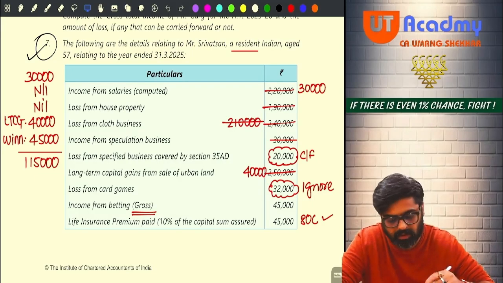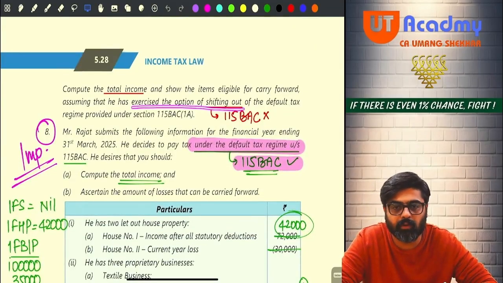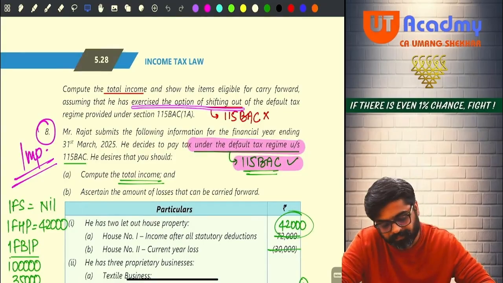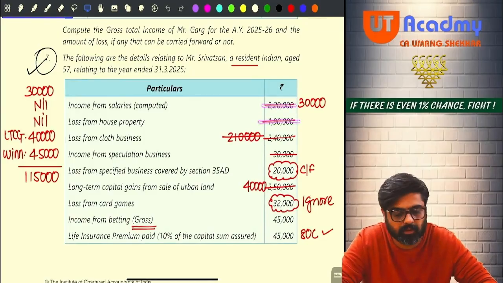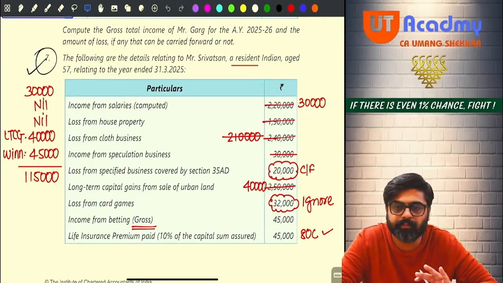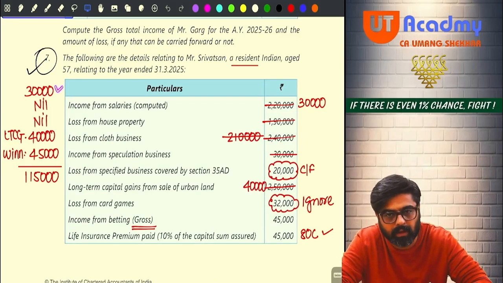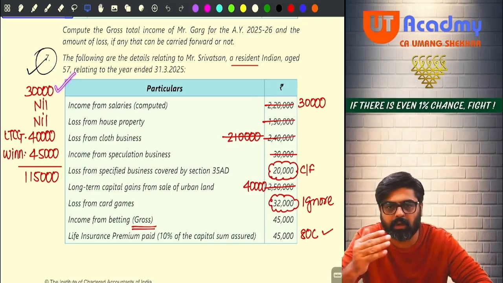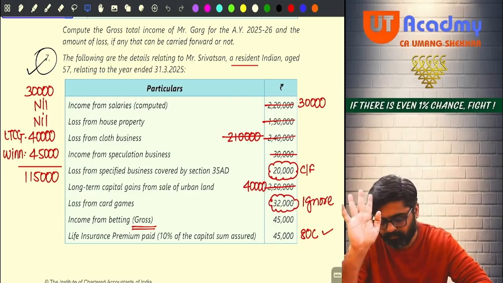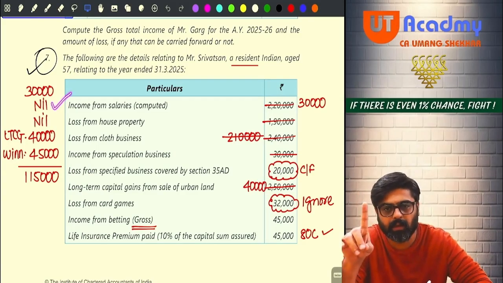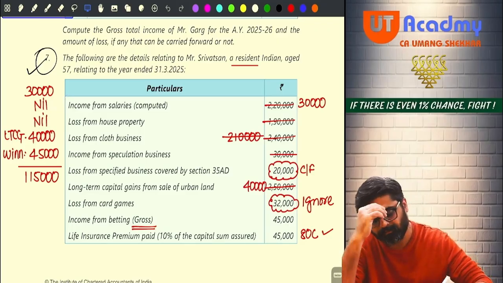Okay, so in the question, if you see on the next page, he is not following 115BAC. So you can set off this 1,90,000 loss against 2,20,000 salary. So your salary remaining will be 30,000 only. House property loss gone. Now under the head salary, your income will be 30,000. Now there is no other loss which can be set off against salary. So salary income will be 30, house property income will be nil. There was one loss which we already adjusted against salary income. Okay.